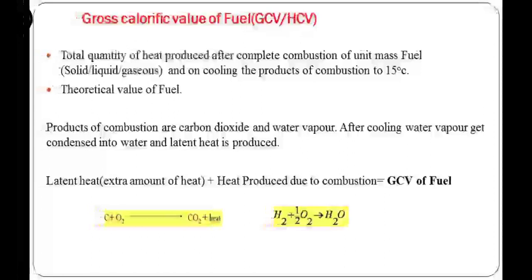At the time of condensation, heat will be produced, and that heat is called the latent heat of condensation. So the value of latent heat of condensation is 587 calories per gram. So this is the extra heat liberated at the time of combustion. So that heat gets added into the total heat content of fuel sample. So we get extra heat, hence calorific value is called gross calorific value or higher calorific value. Obviously it is a theoretical value of fuel. Practically we get NCV, that is lower calorific value or net calorific value.